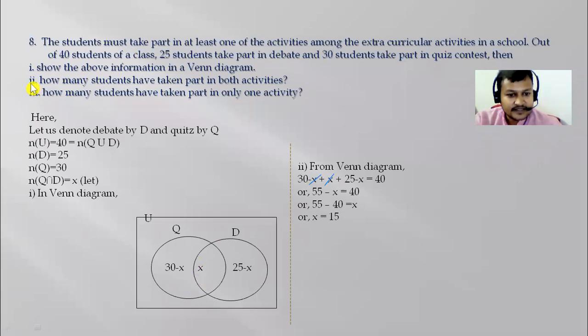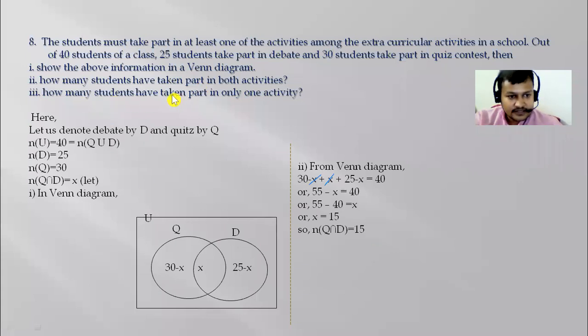And in question number 2, what is asked to us here? How many students have taken part in both activities? दुईटै activity मा participate हुने student कति छन्? So this is the answer of second number. Number of students who take part in both activities are 15.